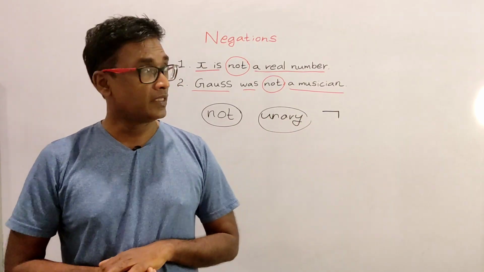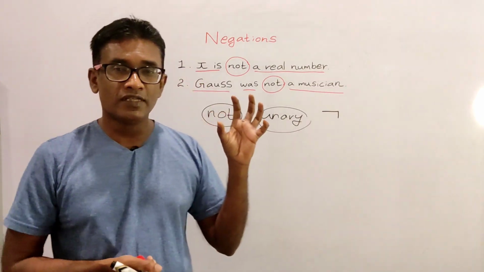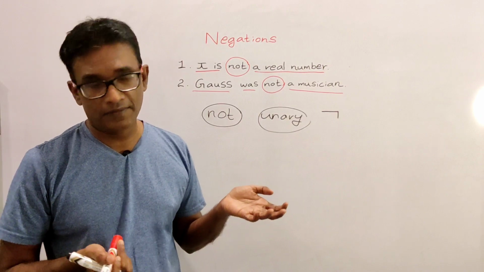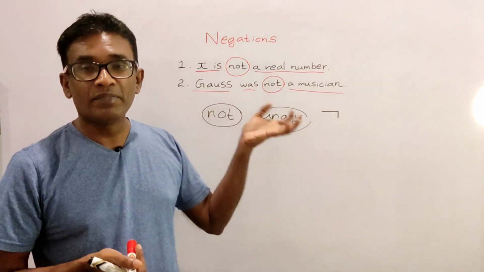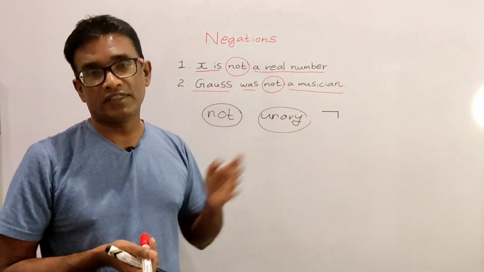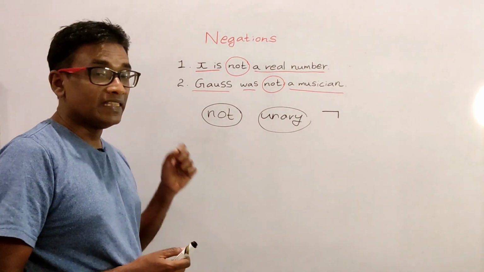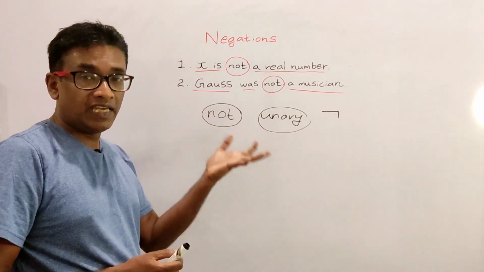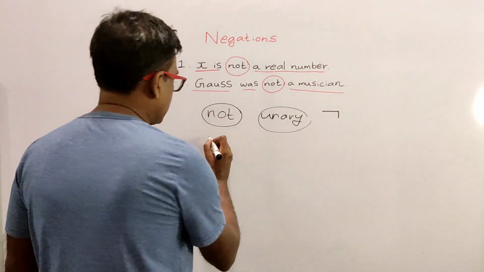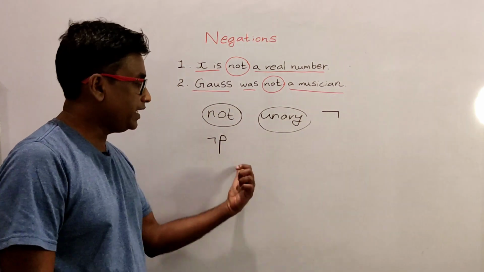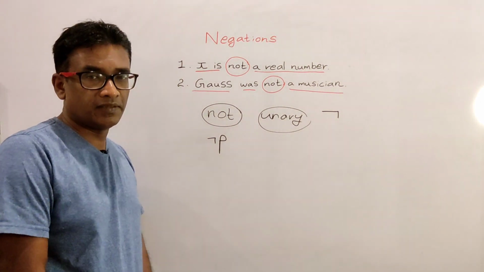Same way, we use lowercase letters such as p, q and r to represent different propositions. So when we want to express the negation of any atomic proposition, we write it like this, because P can be any atomic proposition.